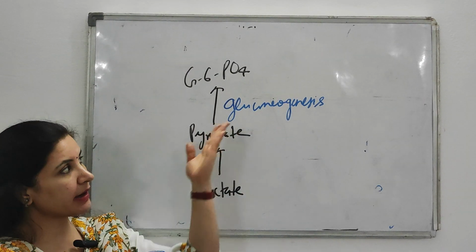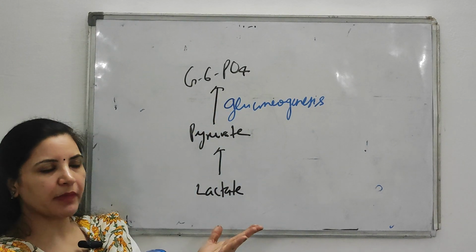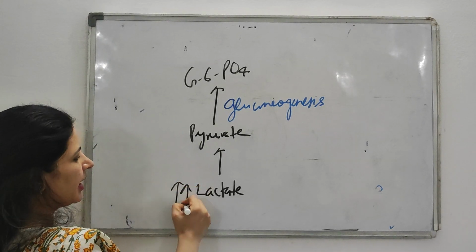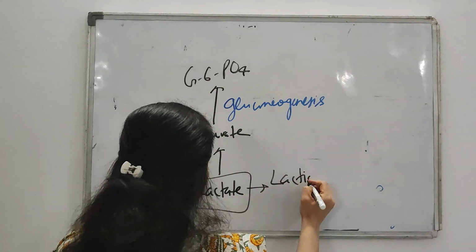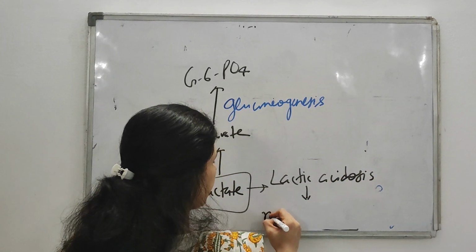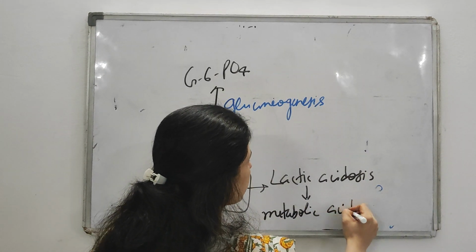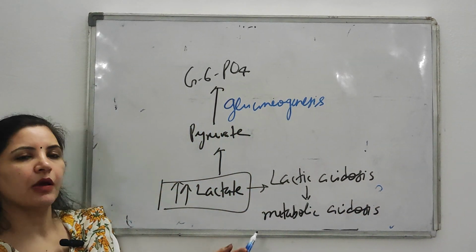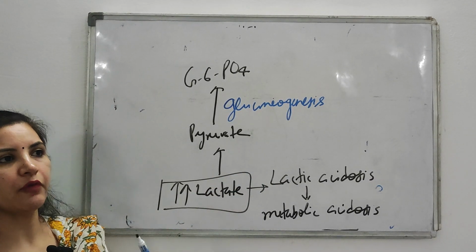This happens normally, but now the glucose 6-phosphatase enzyme is not there, so glucose is not formed. So in muscle there is excessive accumulation of lactate, which leads to lactic acidosis, and this ultimately leads to metabolic acidosis. That's why metabolic acidosis is found in patients of von Gierke. This is the biochemical basis of lactic acidosis in von Gierke.